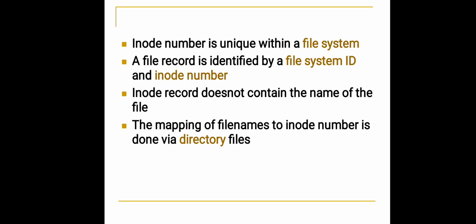Inode number is unique within the file system. Each file has a different inode number. It is very unique. A file record is identified by file system ID and inode number.